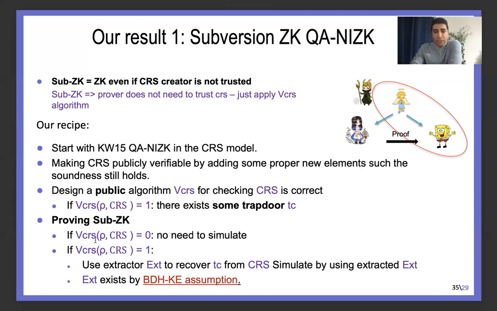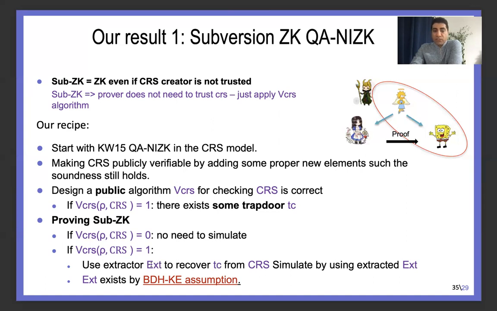In subversion zero knowledge, we first check the well-formedness of the CRS, and if the CRS passed the new VSCRS algorithm, then we are able to extract the trapdoor by some efficient extractor, and then pass this trapdoor, this TC, to the simulator in the zero knowledge proof to generate the proof.